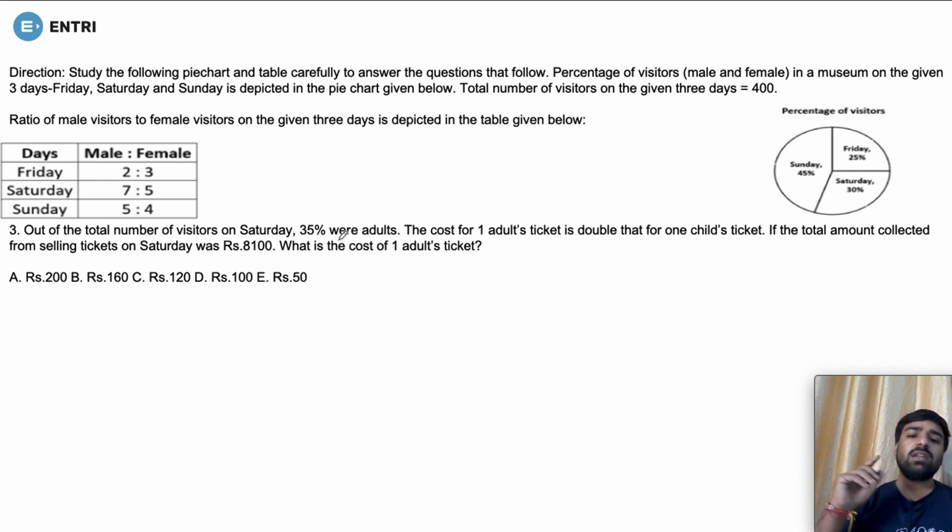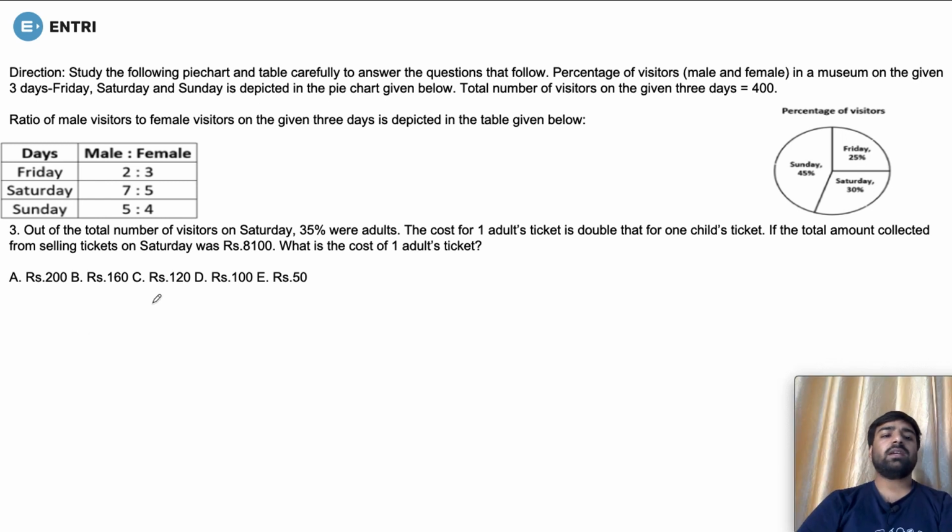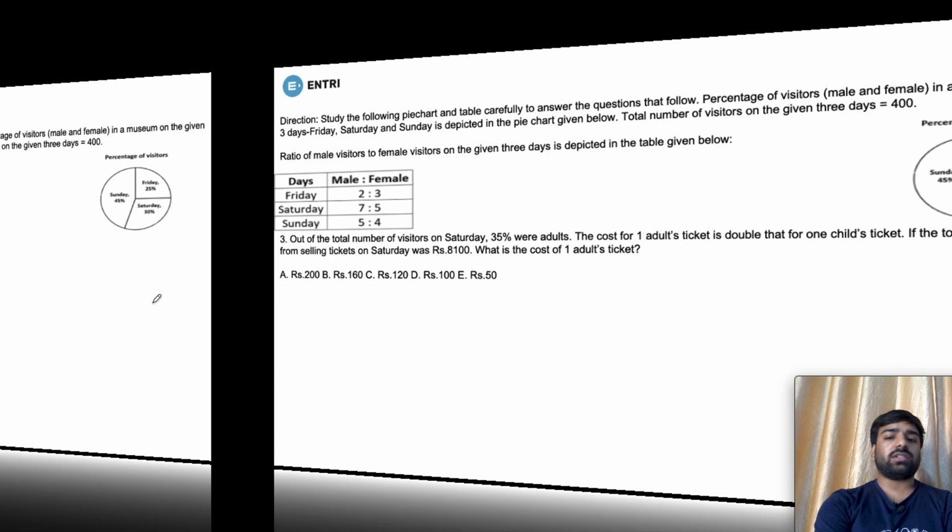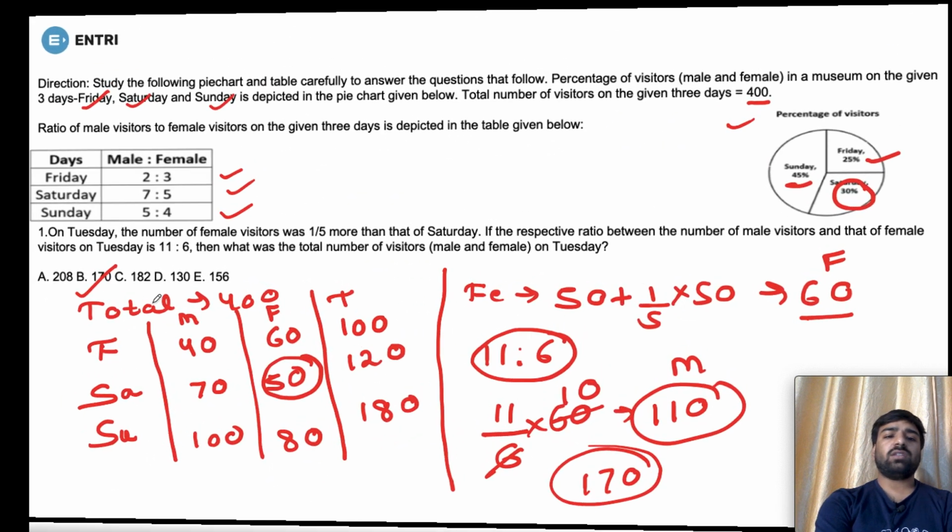Now, do not panic by seeing these questions. The main reason behind it is we just think that these questions are difficult and we try to skip them. These questions are not difficult. The only thing is that everything depends upon your approach. Since I told you how you can make this table, we made a table for the same in the last question, so you have already made it.